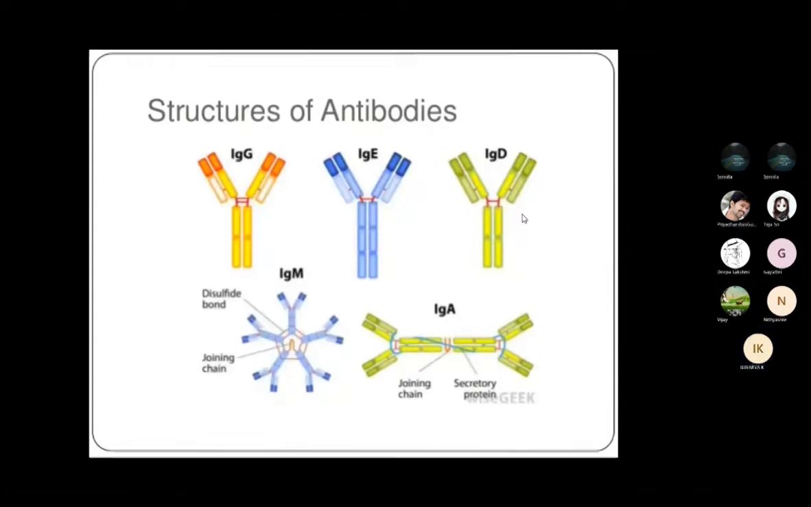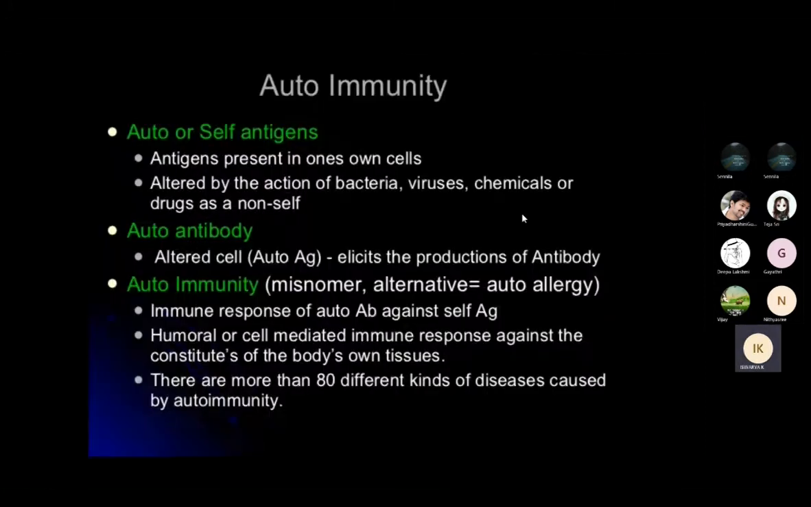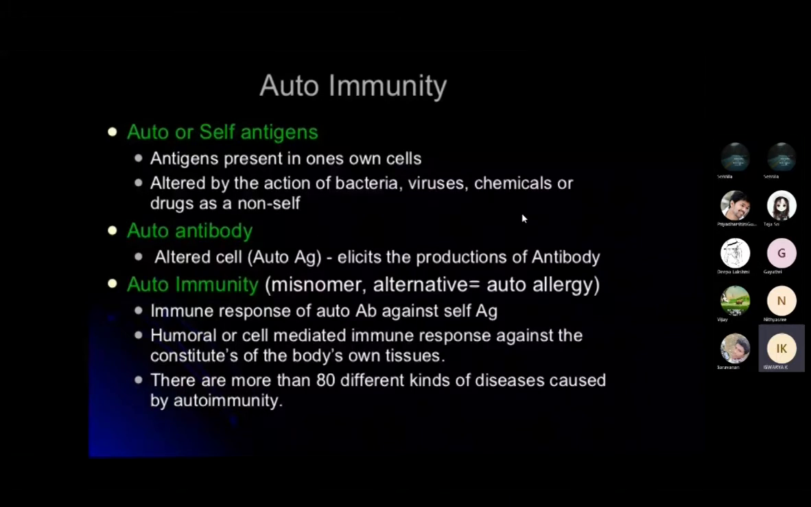Okay, so next is immunodeficiency, that is, autoimmunity. So auto is nothing but self. They will create a self immunity in the body. So that is called autoimmunity. So here the agents will be present in one's own cell. So the own cell will create an antigen against the cell itself or a tissue itself.